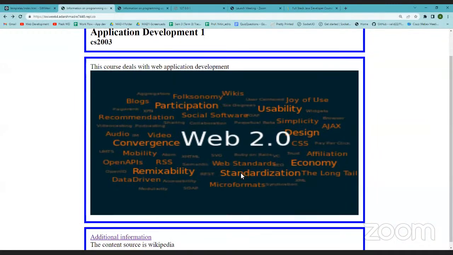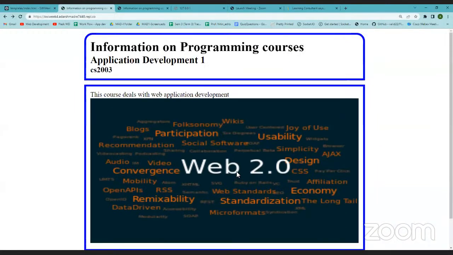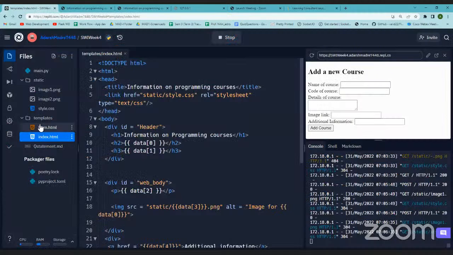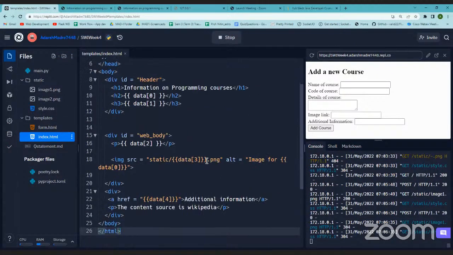So any issue here? I hope only PNG will be used in this application. Yes, JPG cannot be used. The reason being, I'll show you why we are saying this. See, because I've written .png, right? Suppose we write JPG here, then it will work. If I write JPG here, what it is actually doing is searching for static/data3.